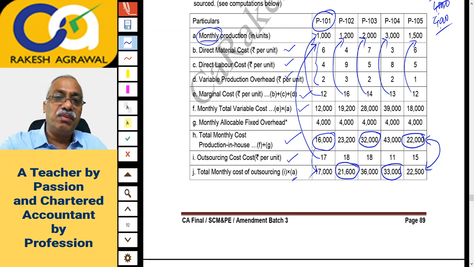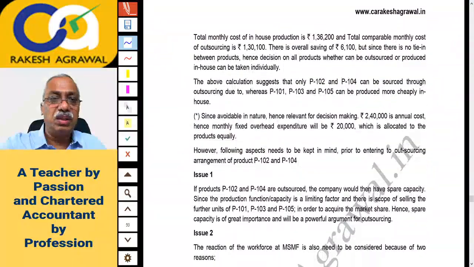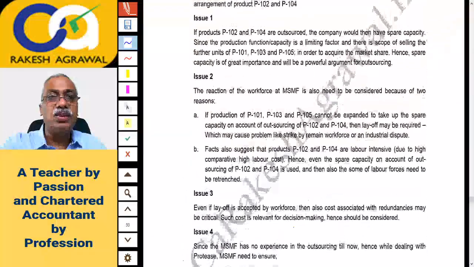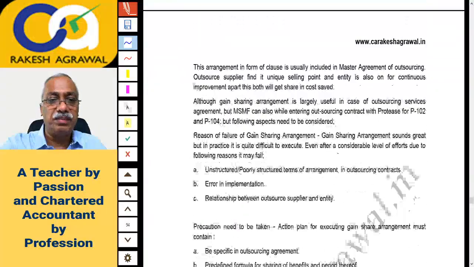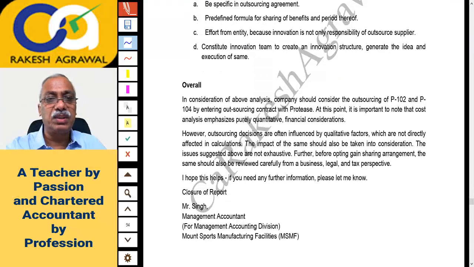And then you will give one theory answer also, that is the gain sharing arrangement. So this is what the answer must have been. There are some issues related to outsourcing and gain sharing which you can read. So that way it was simple. The mathematical calculation was simple.